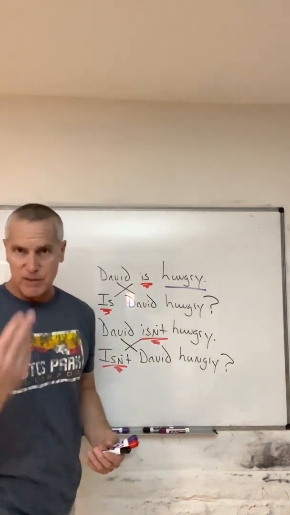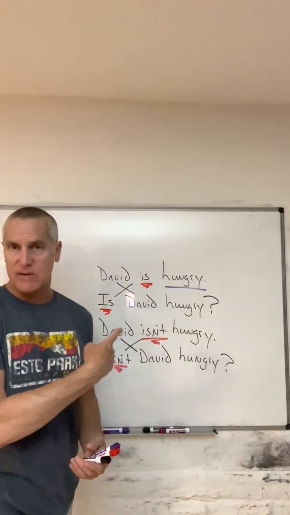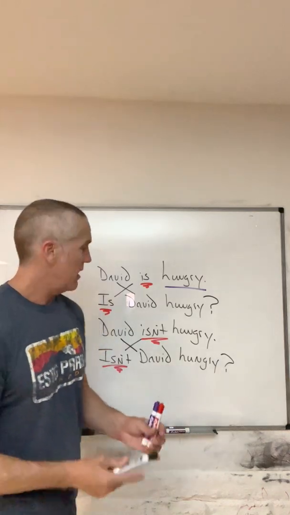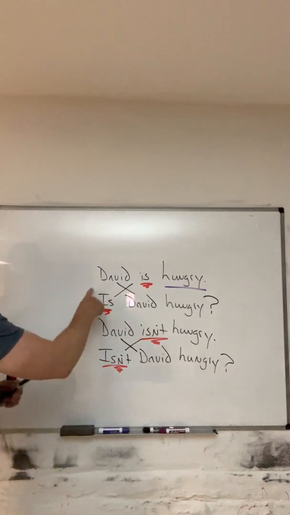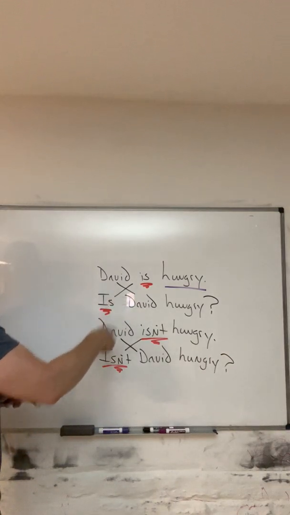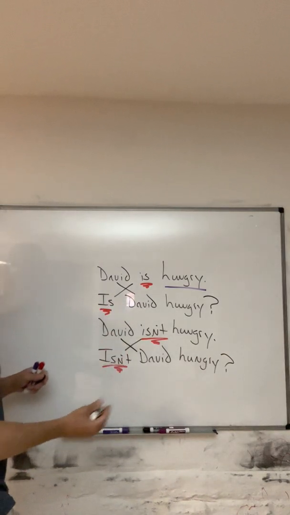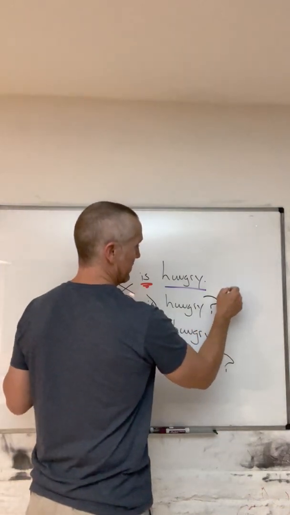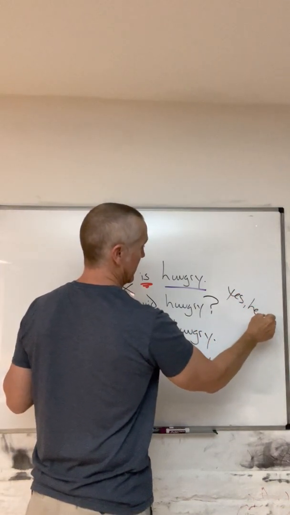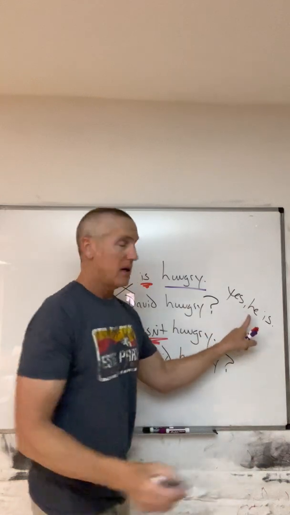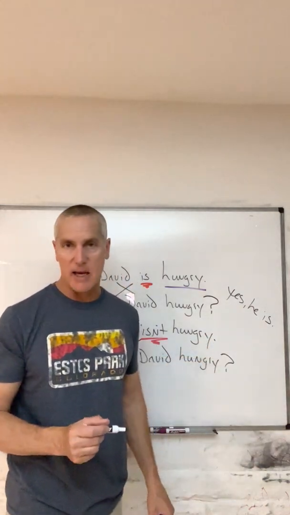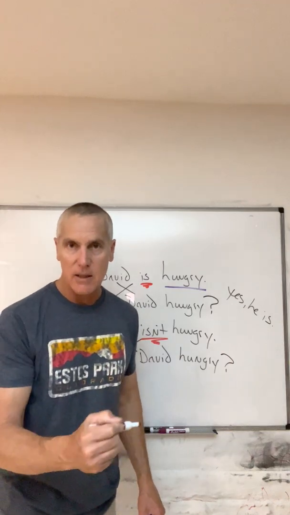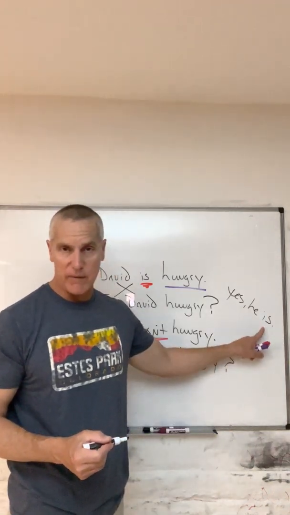To respond, these are yes or no questions, and to respond to a yes or no question is very simple. We're always incorporating the same auxiliary verb. So, is David hungry? Yes, he is. No contraction in the short answer. You cannot say yes, he's, because we put the emphasis on the verb.